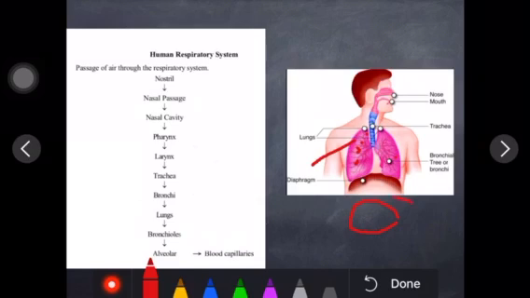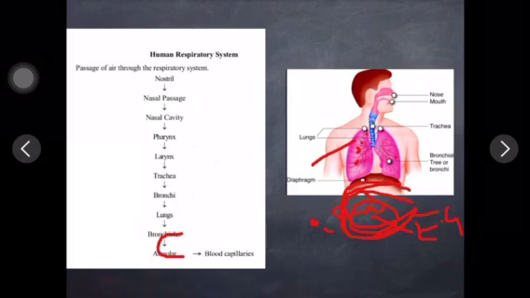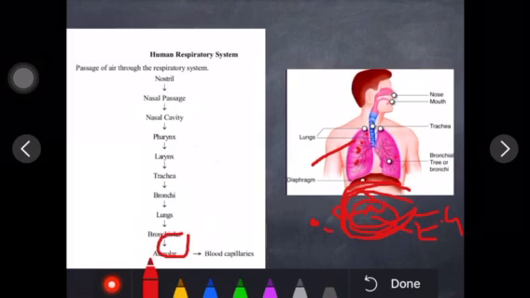And they are surrounded by blood vessels, right? Exactly here in the alveoli they help in the exchange of gases. It means they give oxygen to the blood vessels, and they take CO2 from the blood vessels. So oxygen and carbon dioxide get exchanged in alveoli. Please remember this. Is it clear?